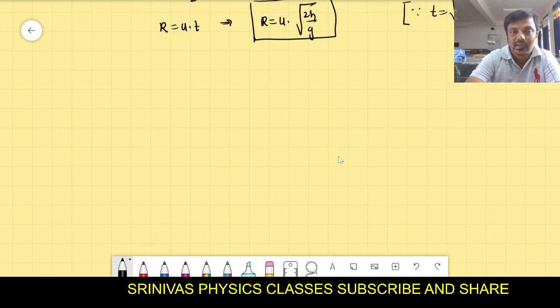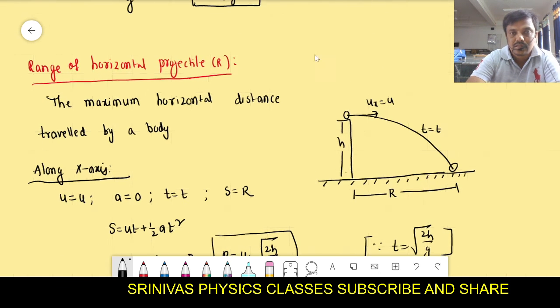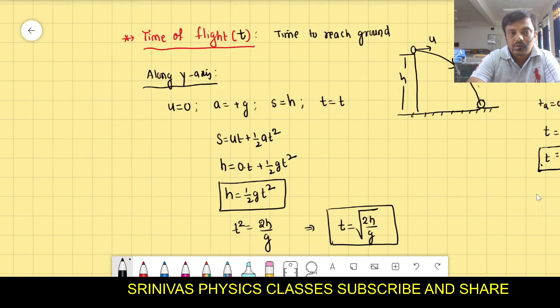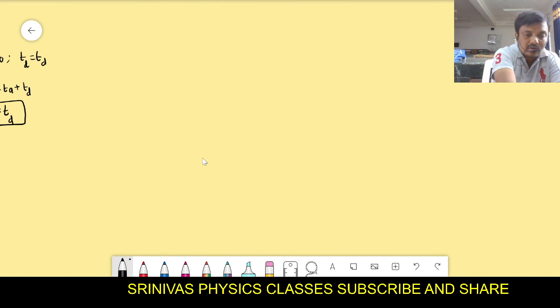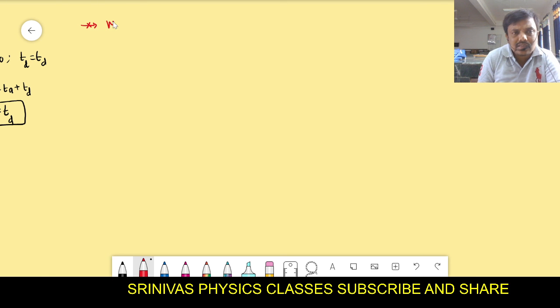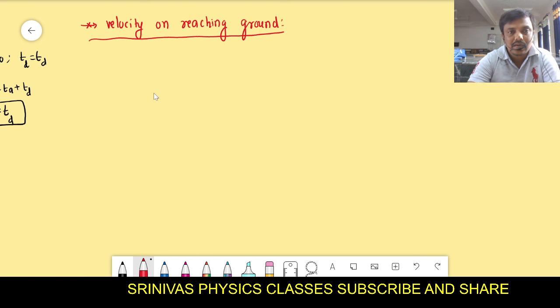Next, I will tell one last point. After that, I will close today's topic. No doubts till now? Okay. The next topic relates only to the horizontal projectile: velocity on reaching the ground. With what velocity does it strike the ground? With how much velocity does it hit the ground? This I want to find out.